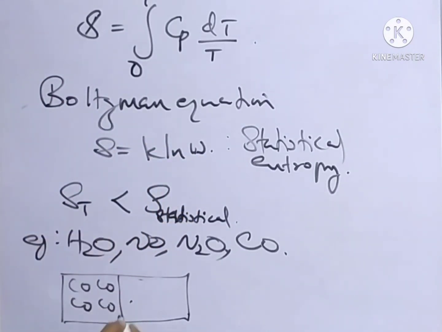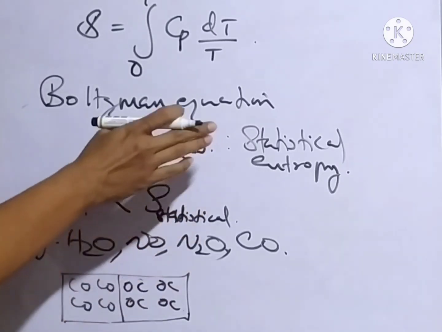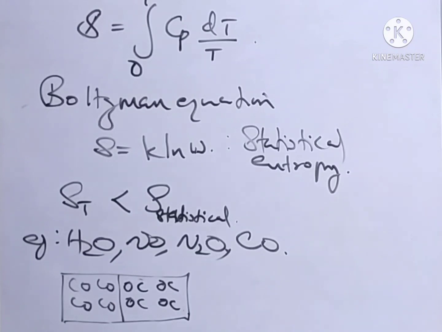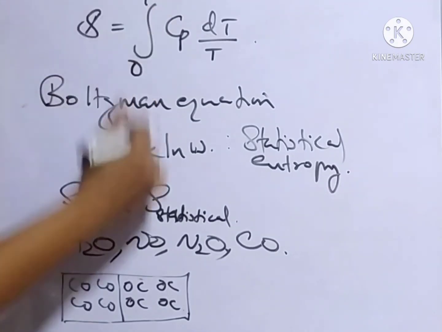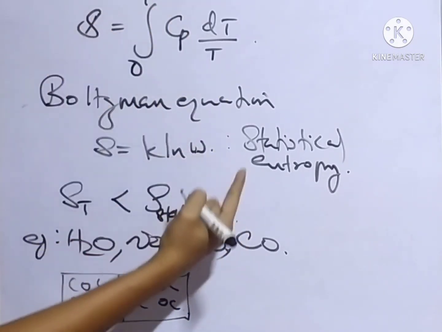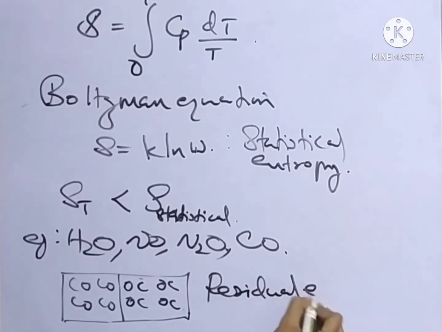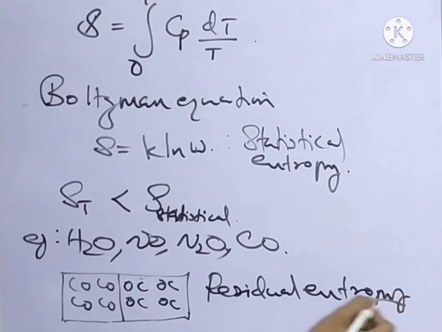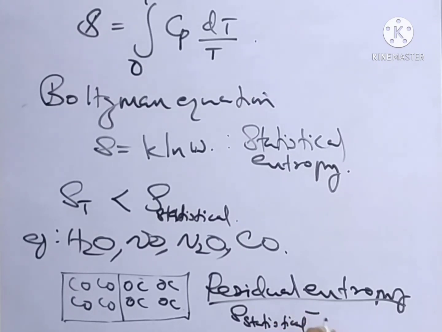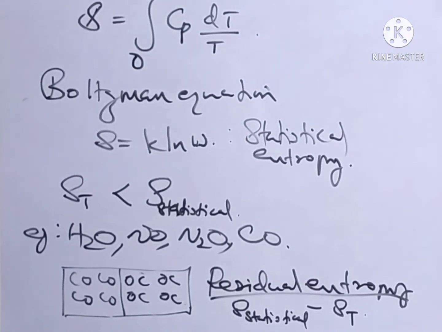But actually this is not 1, because two different arrangements are there. The statistical entropy is not equal to 0, so the statistical entropy is a little bit greater than thermal entropy. The difference between the statistical entropy and thermal entropy is known as residual entropy. So this is an exception to the third law of thermodynamics.